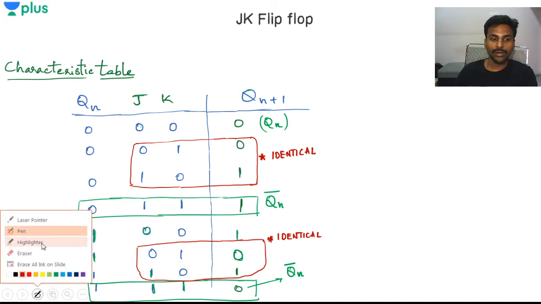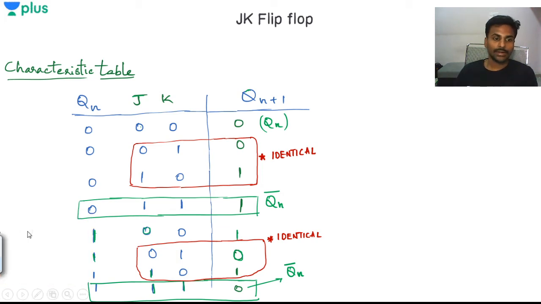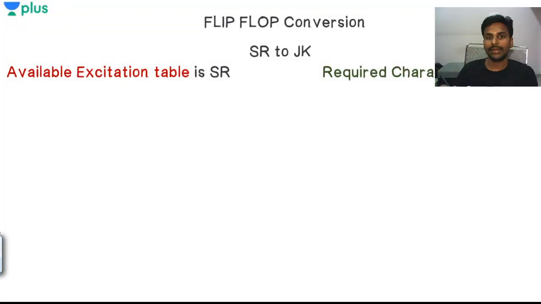Now I need to find out the excitation table of the JK flip-flop also, but we don't require the excitation table of the JK flip-flop. Why? Because in exams, if they ask for any conversion, it may be from SR to JK or D flip-flop, whatever it may be, whenever they ask you to convert from one flip-flop to another, you need to find 2 important things.